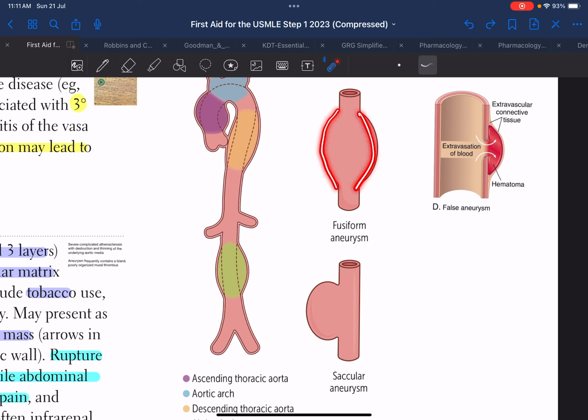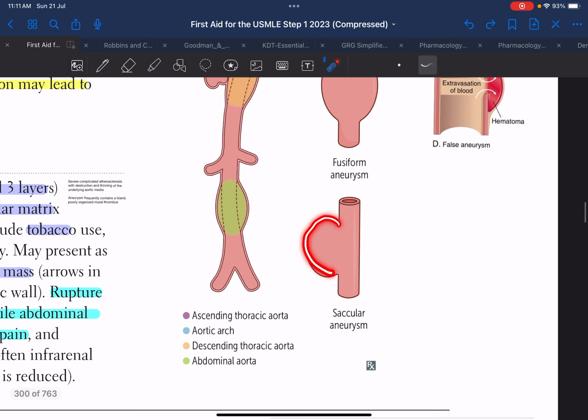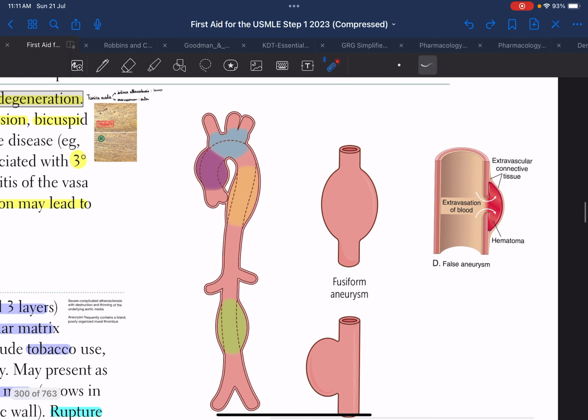If it's on both sides, it forms a spindle shaped structure and is hence called fusiform aneurysm. If it's on one side, it forms a sac like outpouching and is thus known as saccular aneurysm.